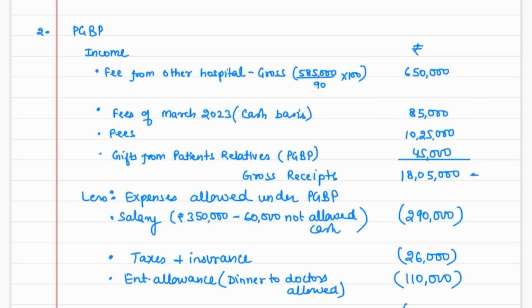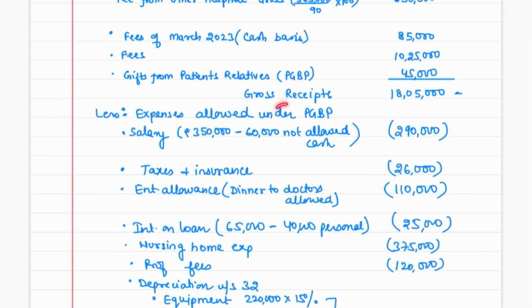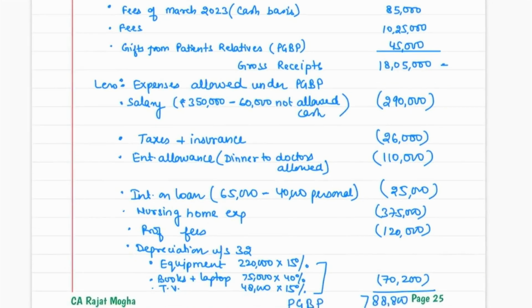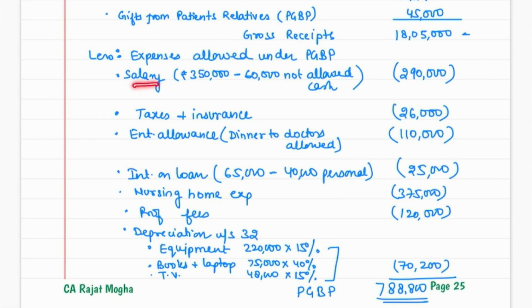Correct, guys? Okay. Then we have to see the expenses which are allowed while computing this PGBP income, because this is the revenue amount, the gross receipts. Now we have to calculate the expenses also. Only those expenses we have to consider which are allowed as per PGBP. So when we see our payment side, we will find certain expenses, and there was salary of 3,50,000.